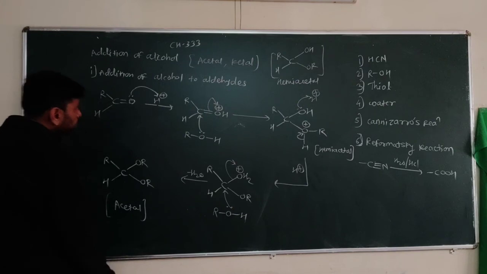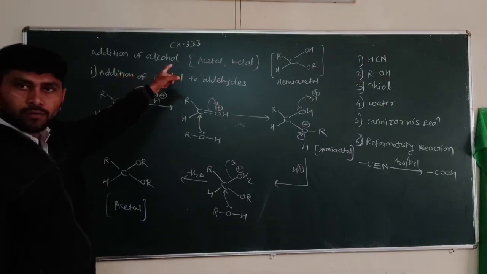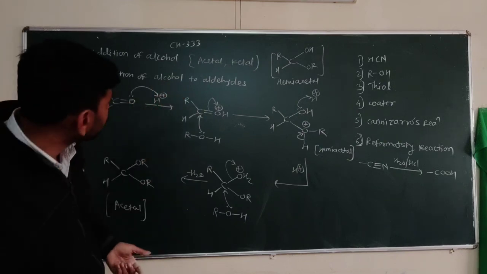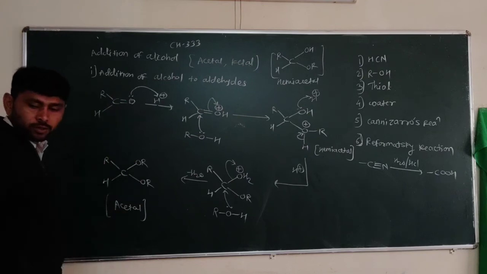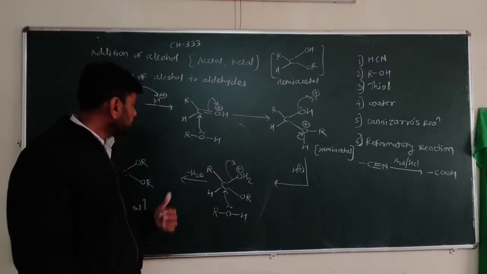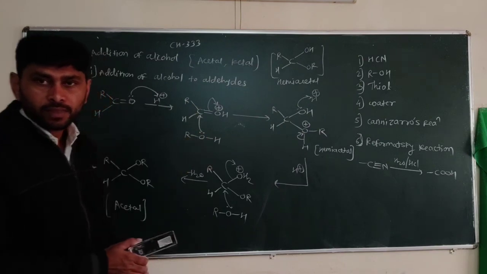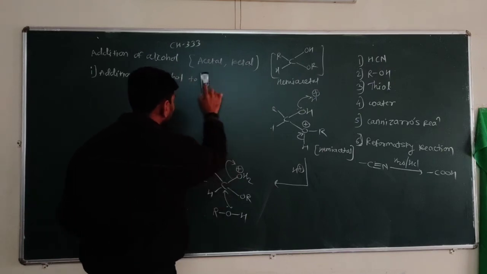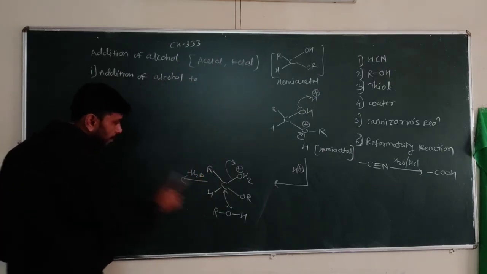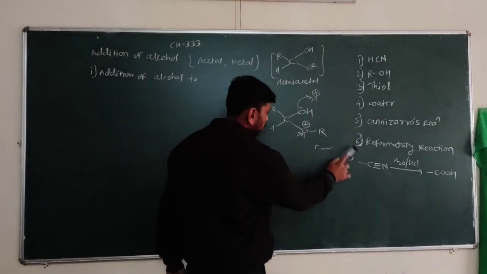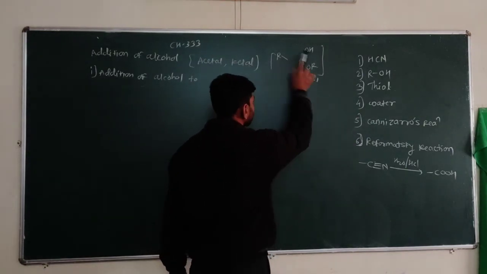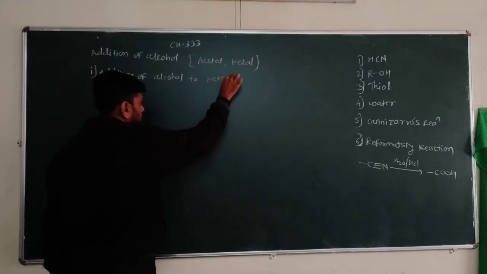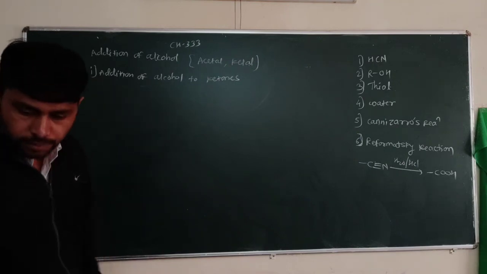Now we have to see the second reaction, that is addition of alcohol to ketones. Ketone compounds react in a different way than aldehydes. So in addition of alcohol to ketones, we have acetal formation with aldehydes and ketal formation with ketones. So let's see the addition of alcohols to ketones.